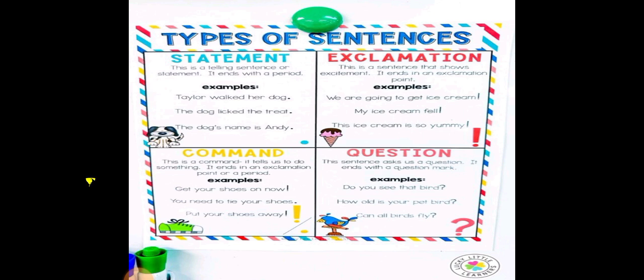It is also called the declarative sentence. The declarative sentence is telling some information about anything and ends in a period. That is called a statement. For example, the dog's name is Andy. This is the information about the dog's name.